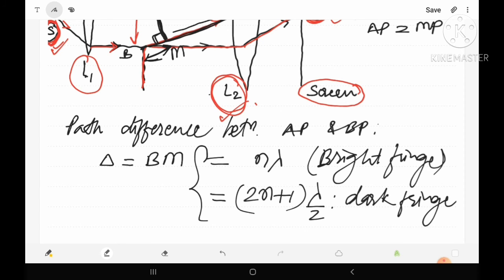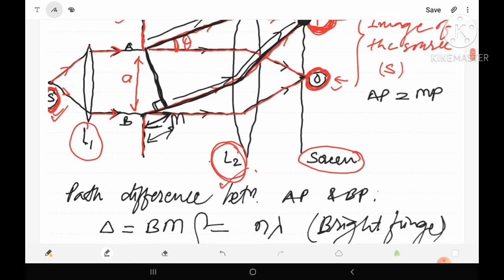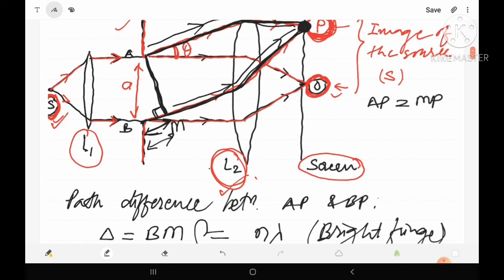So now our next target is to calculate the path difference BM from this figure. Because the width of the slit is small a and the angle of deviation is theta, let us draw a line from here, then this angle is also theta.